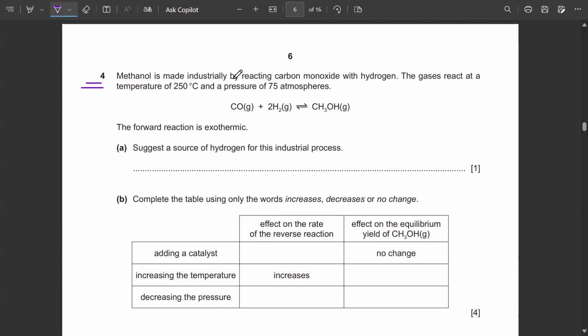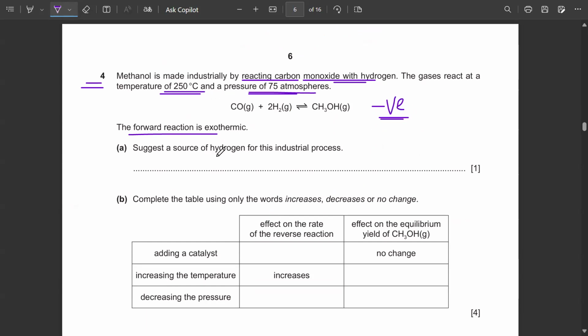Methanol is made industrially by reacting carbon monoxide with hydrogen. The gases react at a temperature of 250 degrees Celsius and a pressure of 75 atmospheres. The forward reaction is exothermic. Now, exothermic means that heat is released to the surroundings. Or we can say that the delta H for this reaction is negative.